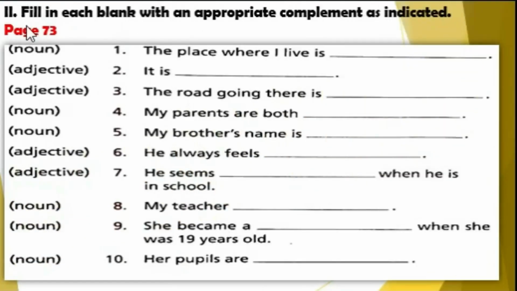For your test 2, fill in each blank with an appropriate complement as indicated. This activity can be found on page 73. You have to answer 1 up to 10. Example, the place where I live is Cebu. The word Cebu in here is a noun. Then the rest will follow.